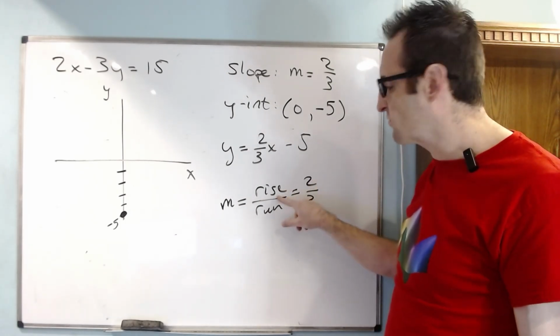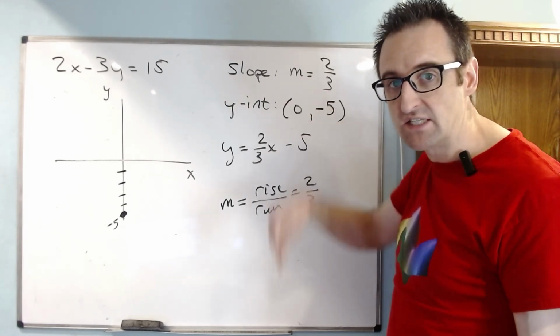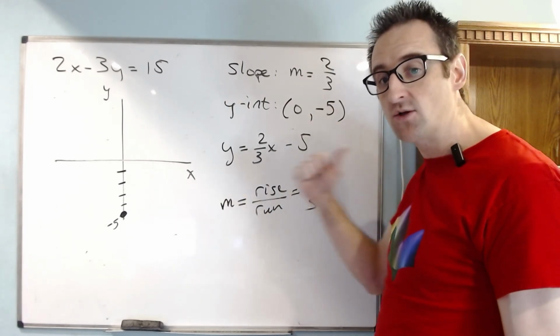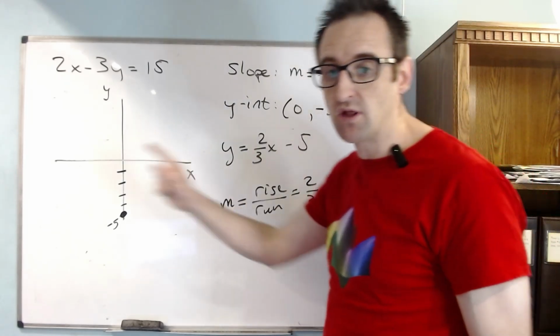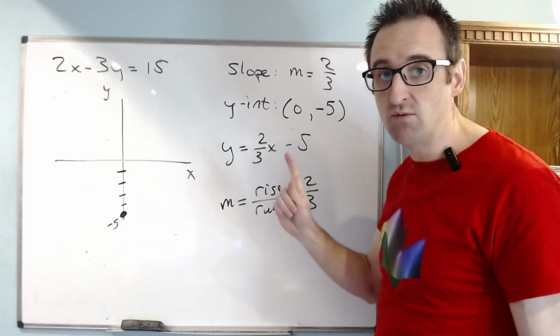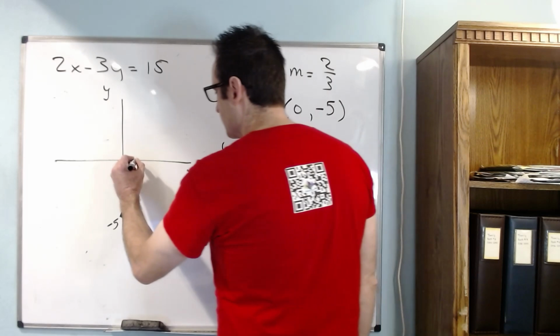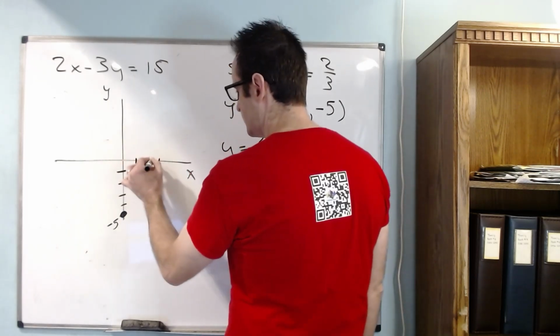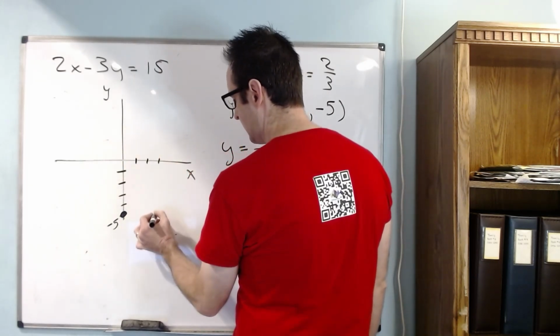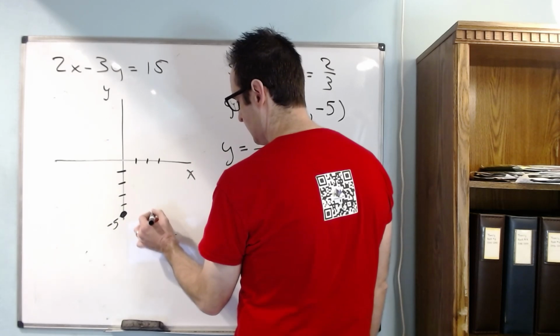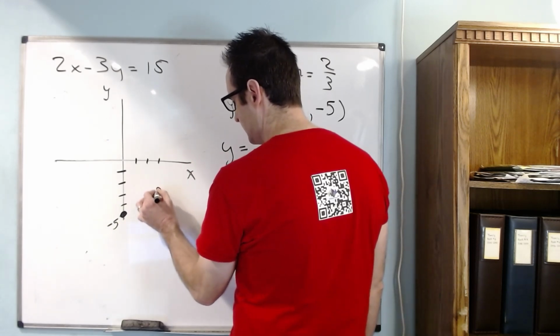Remember, positive for rise is up, negative for rise is down. Positive for run is to the right, and negative for the run is to the left. So this is a positive 2, which is an up movement, for every positive 3, which is a right movement. So here we'll go over 3: 1, 2, 3. That'll put us here, and then we have to go up 2, which will be 1, 2. And that'll put us at about this point here.